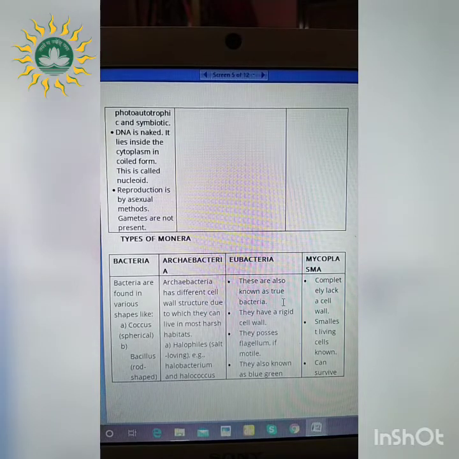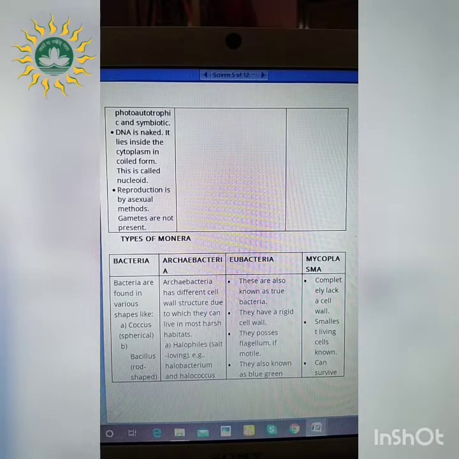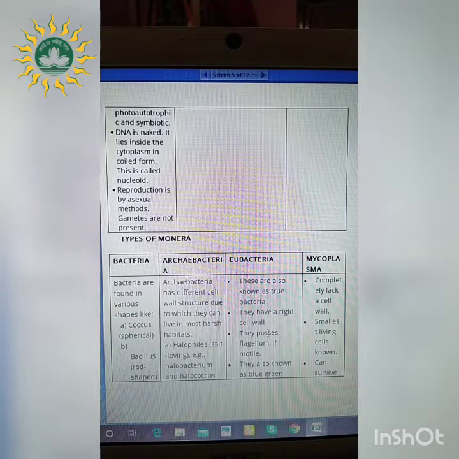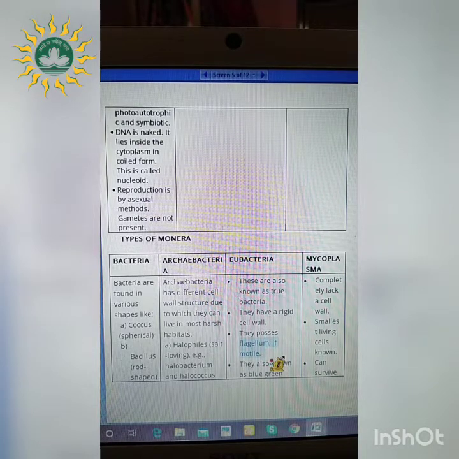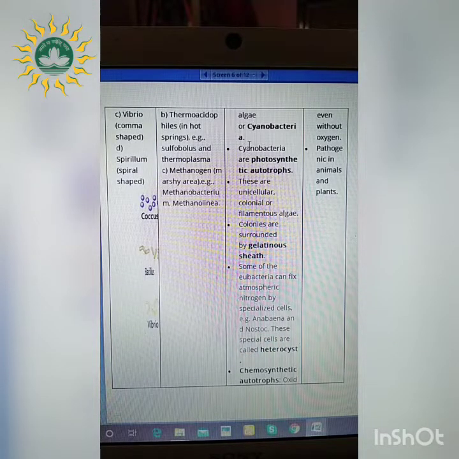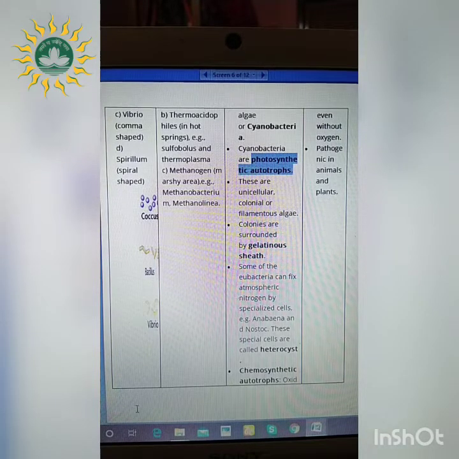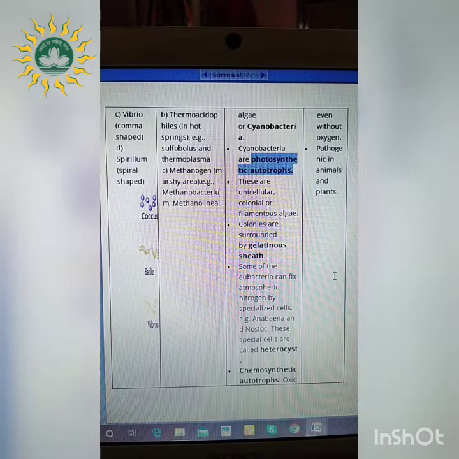So these are also referred to as true bacteria. Why? Because they have a rigid cell wall, and they also consist of the flagellum. Why? Because of the presence of motility. So those bacteria which are motile have this flagellum. They are also known as the blue-green algae or the cyanobacteria. They are also given a specific name of cyanobacteria, and they are the photosynthetic autotrophs. In the previous one, that is bacteria, you have seen that different modes of nutrition were applied, but in this type of Eubacteria, photosynthetic autotrophic nutrition is taking place. That means it is taking place in presence of light.